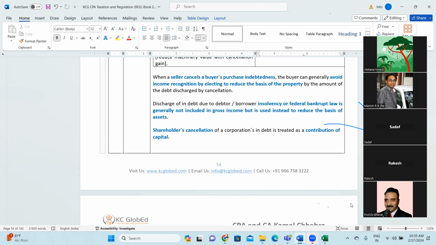Discharge of debt due to debtor or borrower insolvency or federal bankruptcy law is generally not included in gross income. So this we have discussed earlier also. If there is a waiver or cancellation of debt on account of bankruptcy or insolvency, then it is not considered as income. Shareholder cancellation of the corporation's debt tends to be a contribution of capital. If you have taken any loan from a shareholder and the company is not able to pay, and the shareholder cancels the debt, it is considered as a contribution to capital. Make sense?